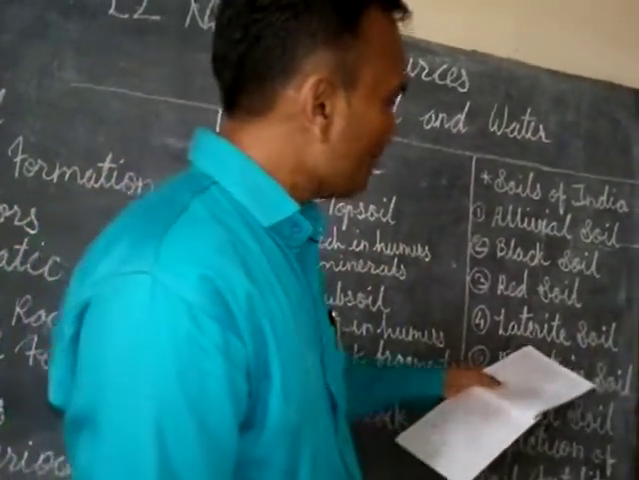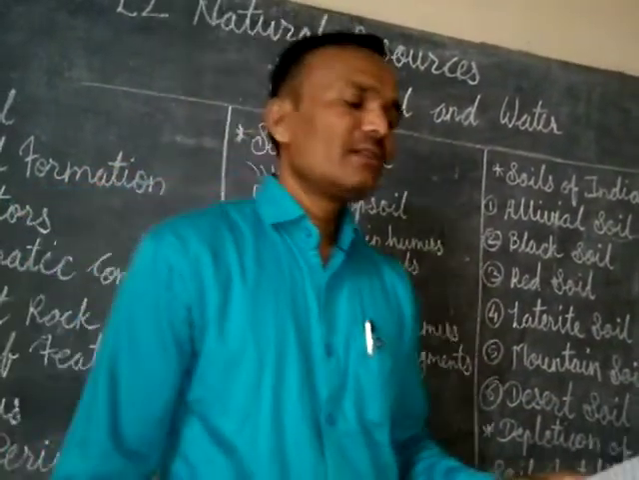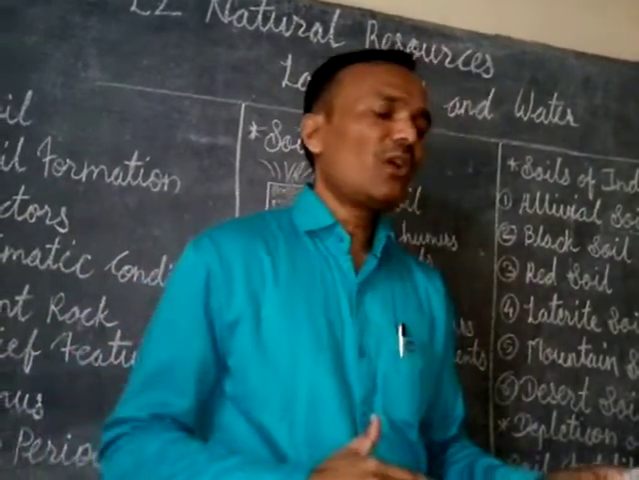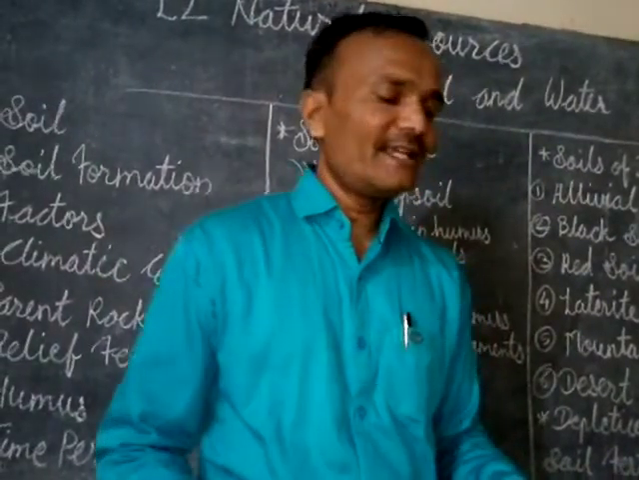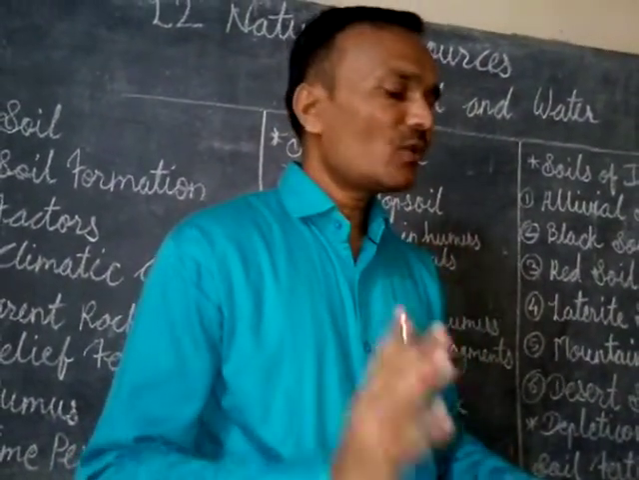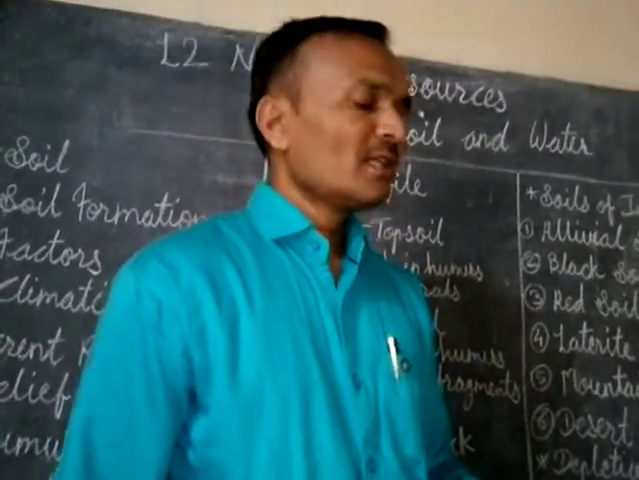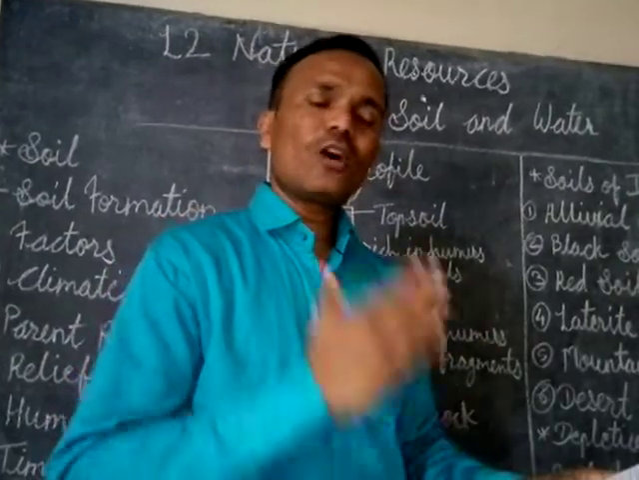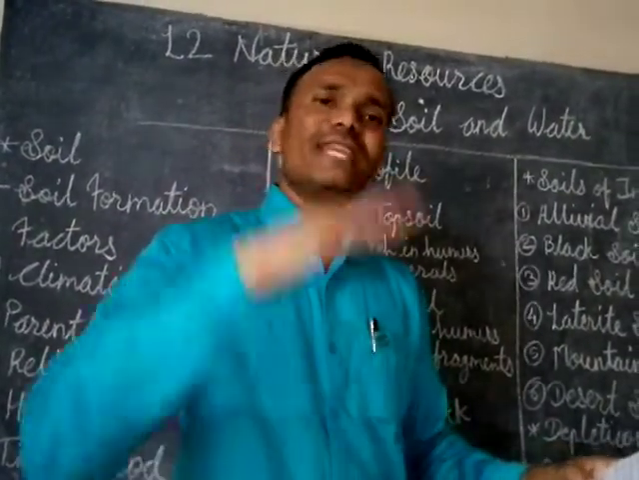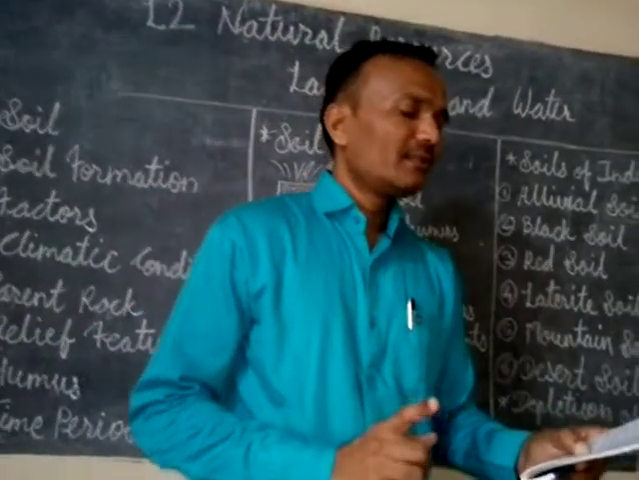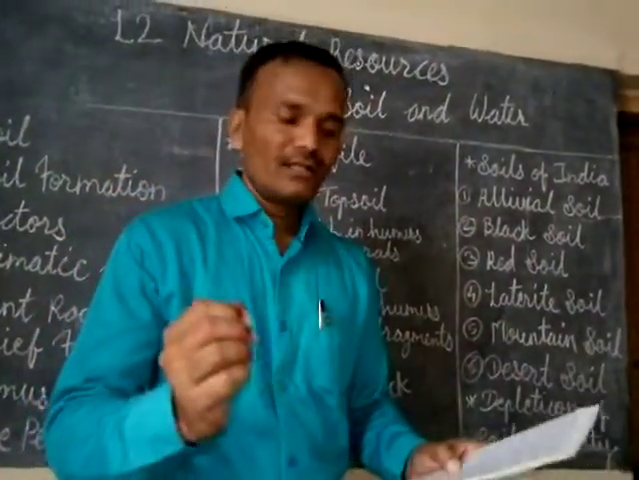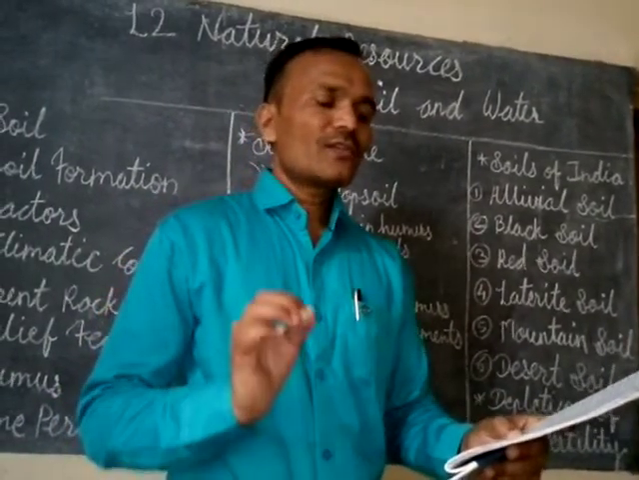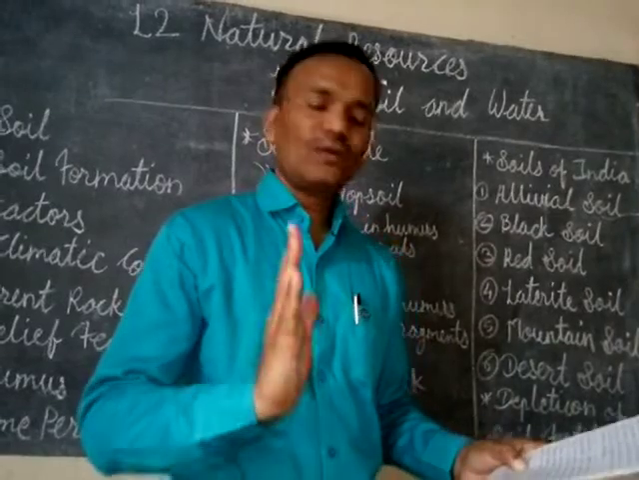The next type, that is the laterite soil. This soil is found in areas with heavy rainfall like northeast India, the Western Ghats and the Chota Nagpur plateau. The essential nutrients, salts and minerals all drain out from the soil because of this heavy rainfall, and this process is called leaching. It is also poor in fertility and supports pastures and shrubs only.